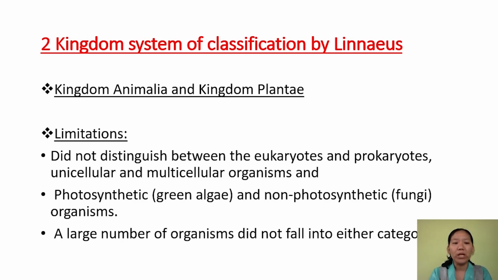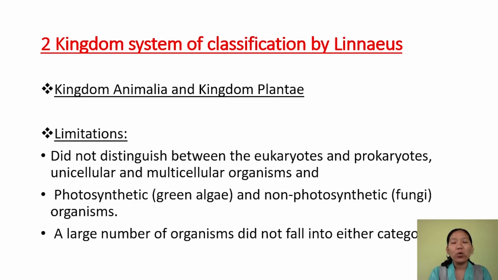And the third one is, it also did not distinguish between photosynthetic and heterotrophic, or non-photosynthetic, organisms like fungi. The green algae, which are photosynthetic, have a cell wall, and fungi, which are non-photosynthetic, also have a cell wall. So on the basis of the presence of a cell wall, they are placed under Kingdom Plantae.